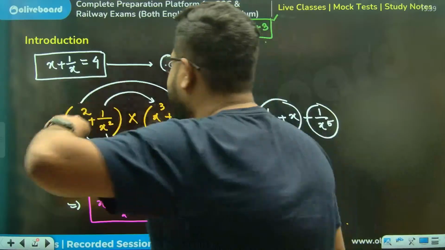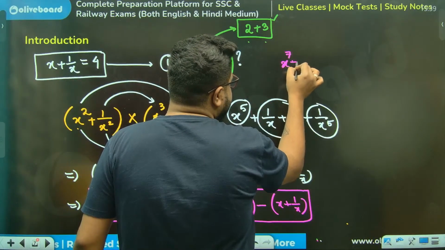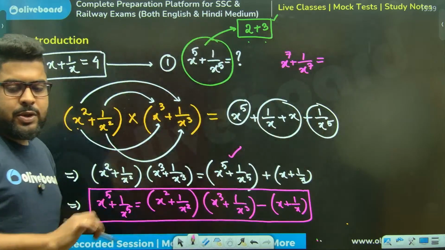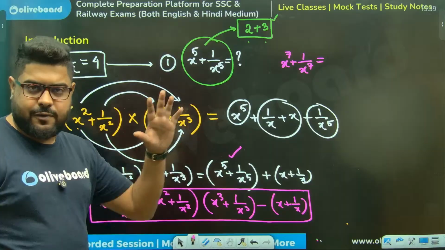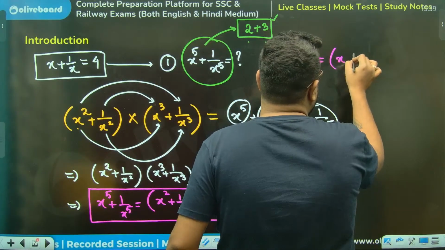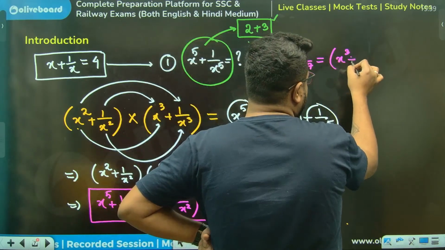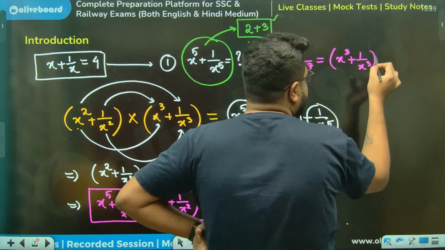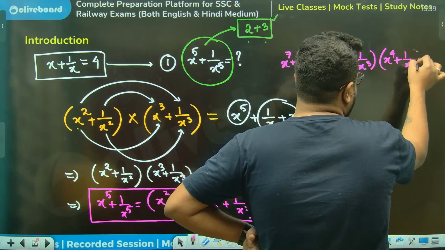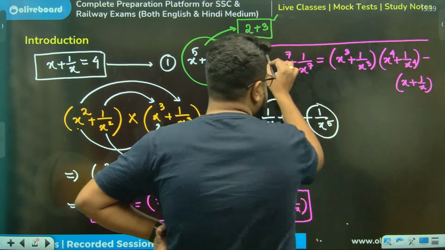And sir, just extend this a little bit: x to the power 7 plus 1 by x to the power 7, which they have never asked till now. Highest they have asked till 5. But again, let's be foolproof, future ready. Sir, this will be 4 plus 3, meaning x cube plus 1 by x cube into x to the power 4 plus 1 by x to the power 4, minus the same thing I'll have.